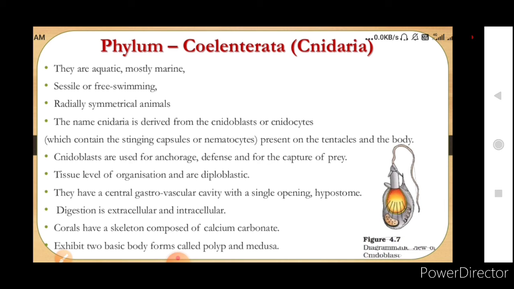They have a central gastrovascular cavity with a single opening, that is called the hypostome. Now digestion is both extracellular and intracellular. The digestion will occur inside the cell and outside the cell. Now corals have a skeleton composed of calcium carbonate, and they exhibit two basic body forms, that is polyp and medusa.